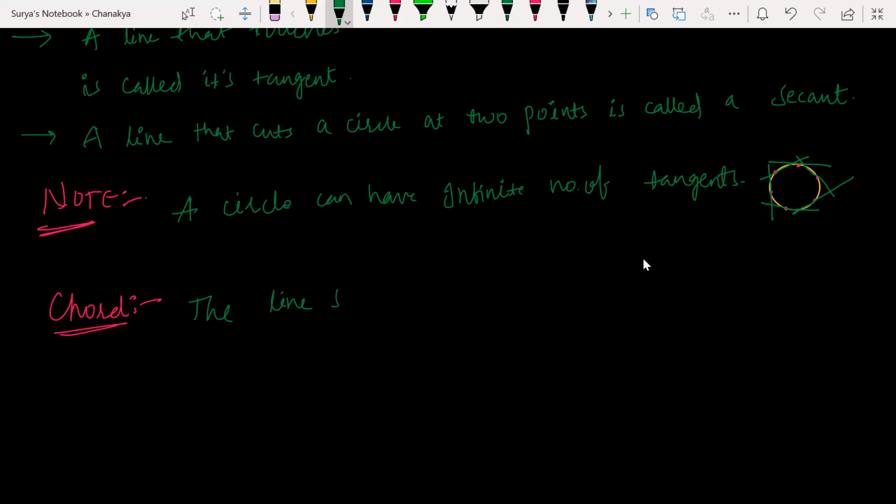Sir, can you draw a diagram? Yes. The chord.